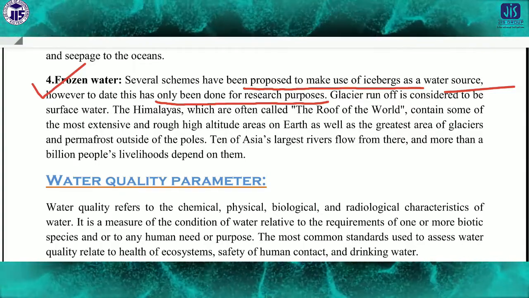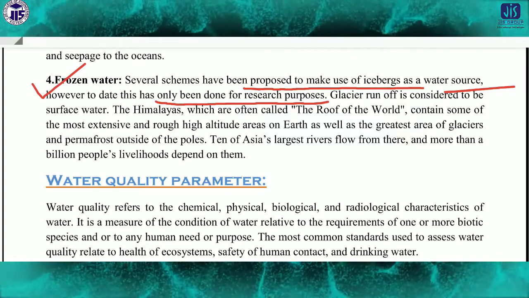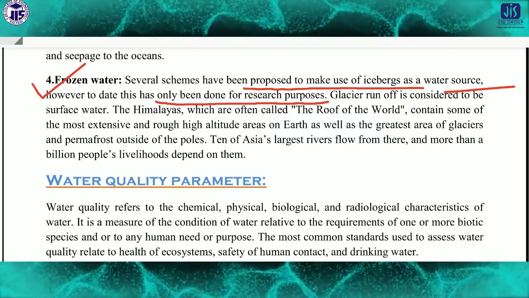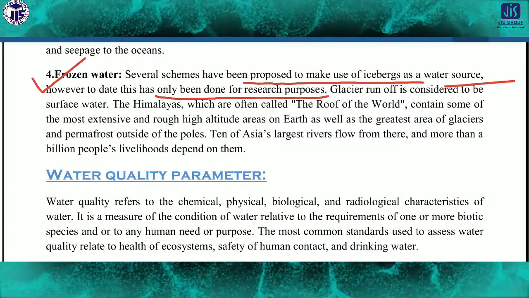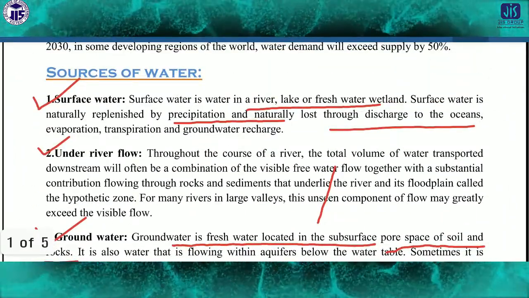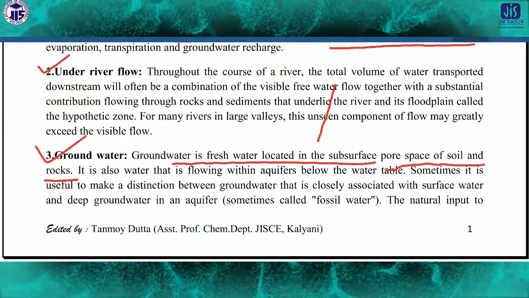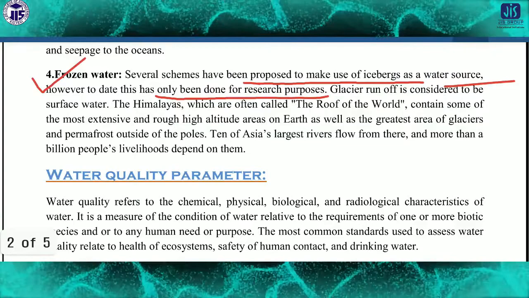Till now it is not used, but it can be used. So there are actually 4 kinds of sources of water: first, surface water; second, underriver flow; third, groundwater; and the fourth one is frozen water.